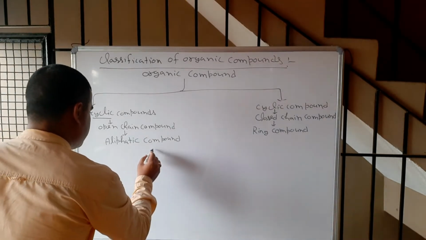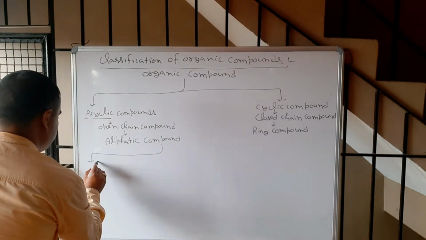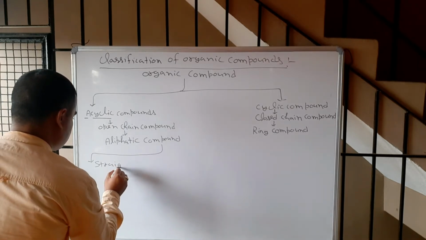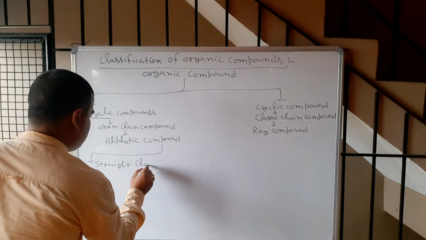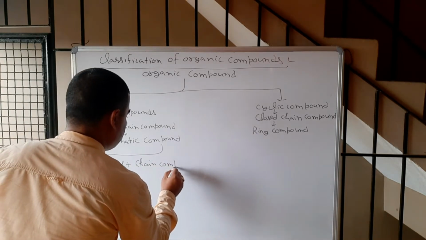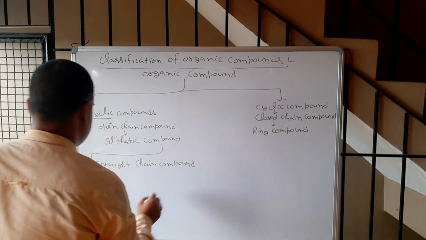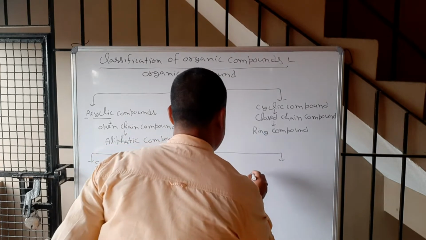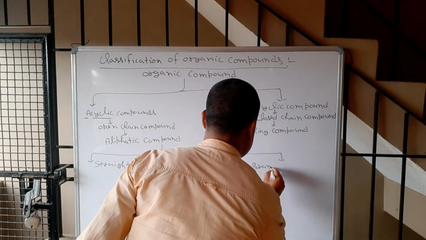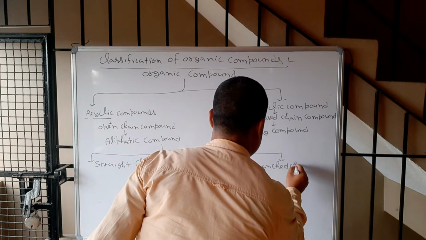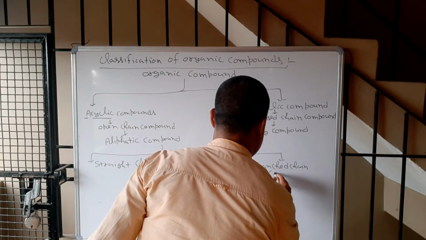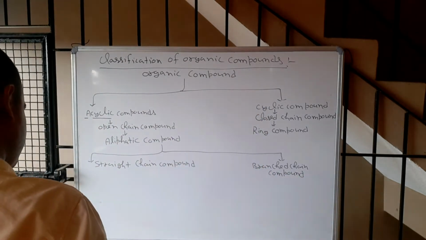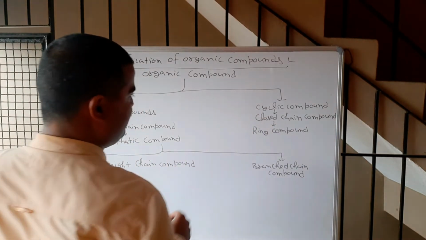The first type of aliphatic compound is straight chain compound, and the second is branched chain compound. This cyclic compound we will study later.